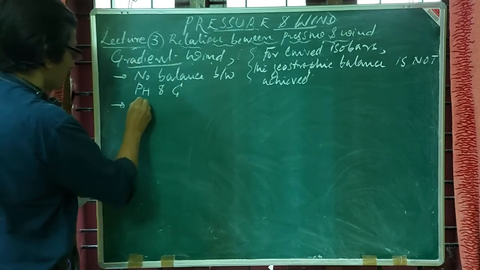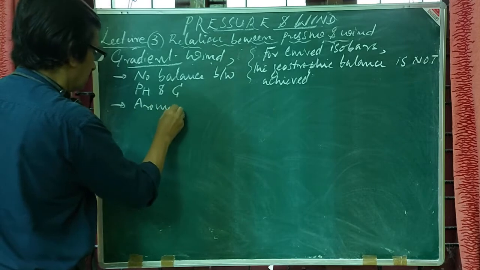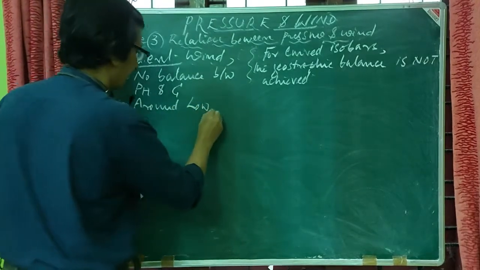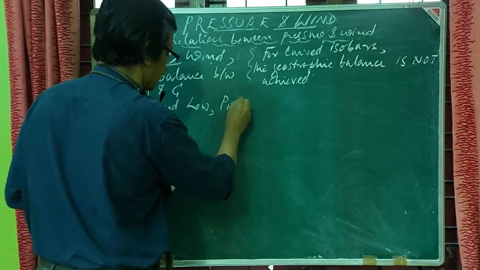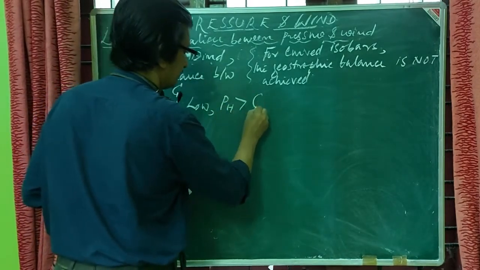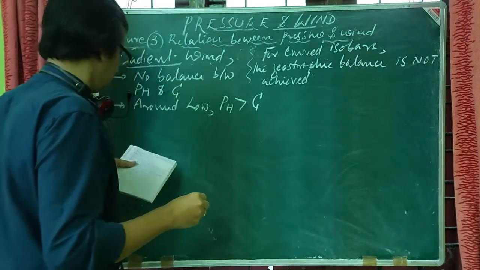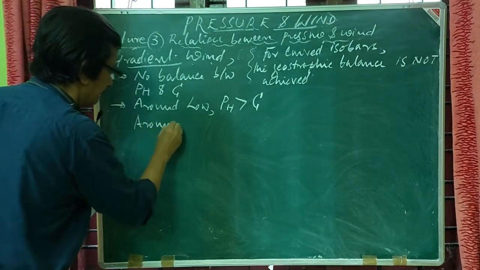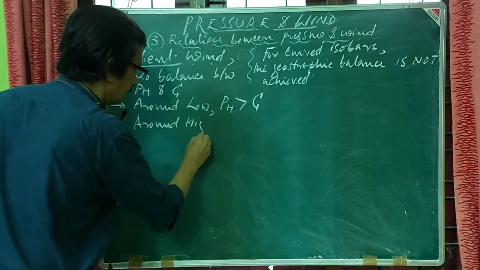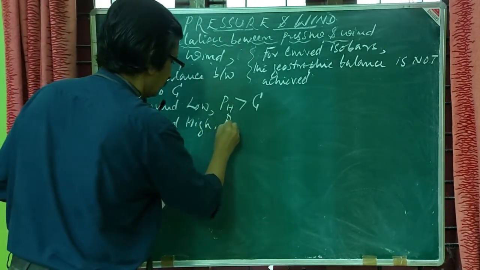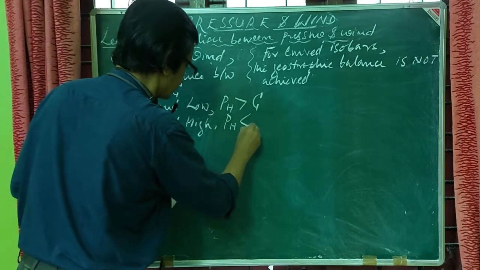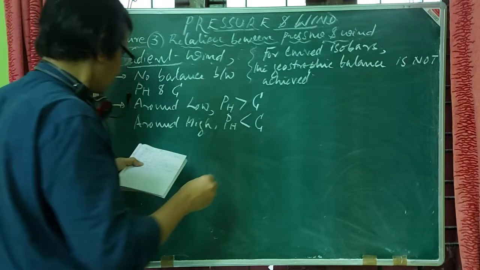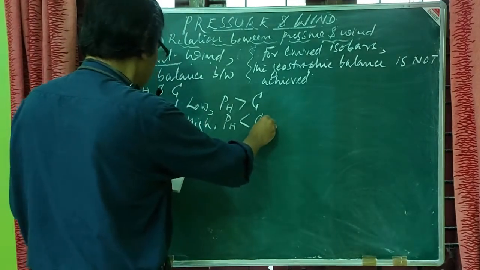Around a low, horizontal pressure gradient force should be greater than Coriolis force, and around a high, the horizontal pressure gradient force will be greater than Coriolis force, resulting in an inward directed force.